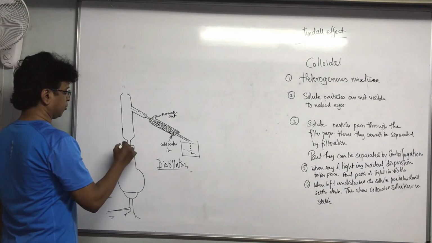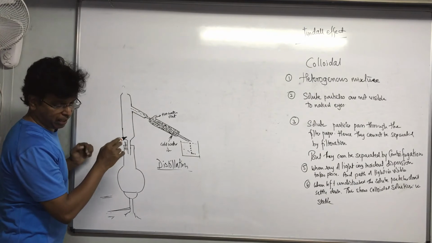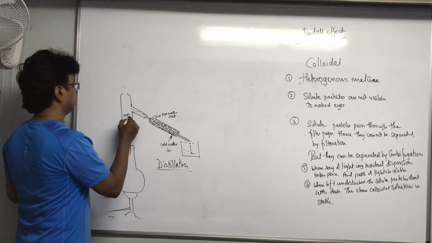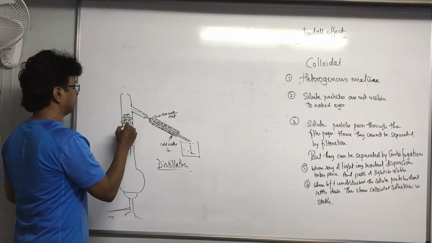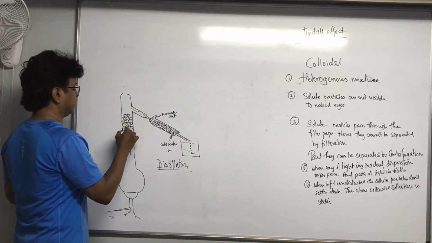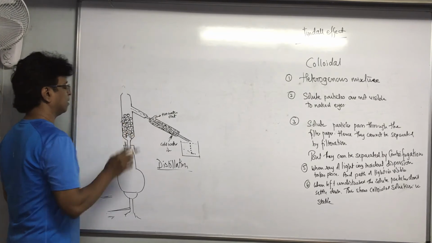A thermometer is required over here. This fractional distillation unit has got, most of the times they use some glass beads over here, but definitely this is an arrangement which plays a big role.